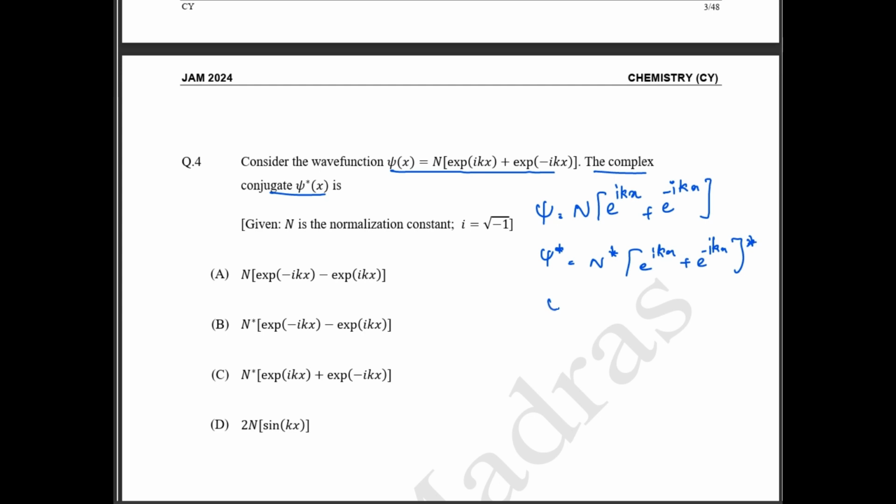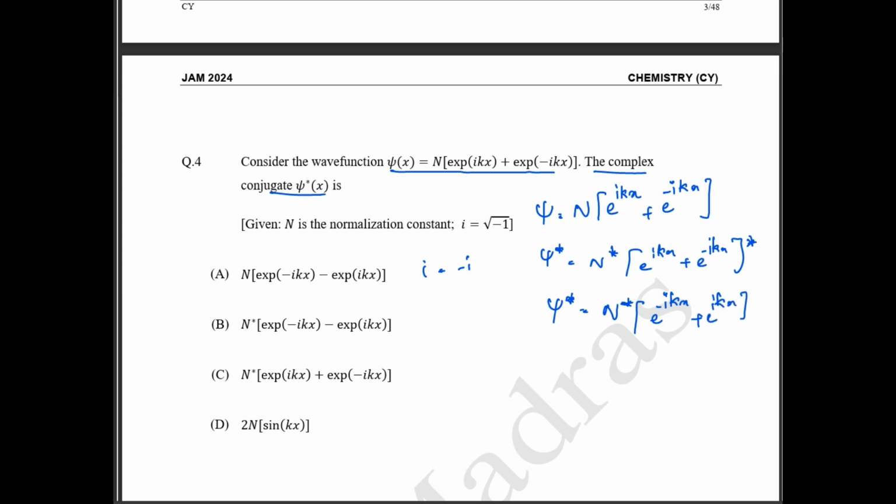If you take the complex conjugate, the normalization constant is also going to have a complex conjugate. When you take a conjugate, wherever you have iota, that is going to be changed to minus iota. So this is going to be minus i k of x plus e power i k of x.